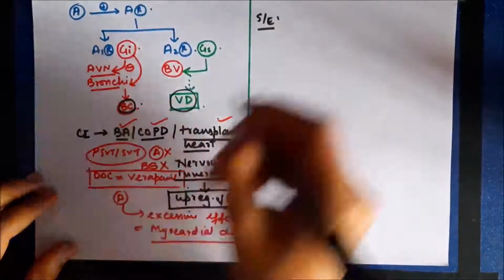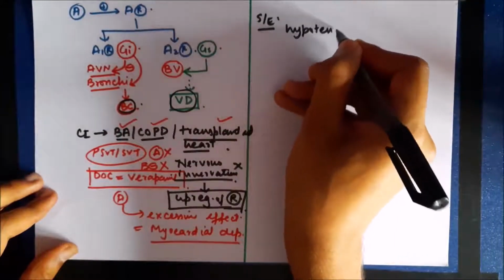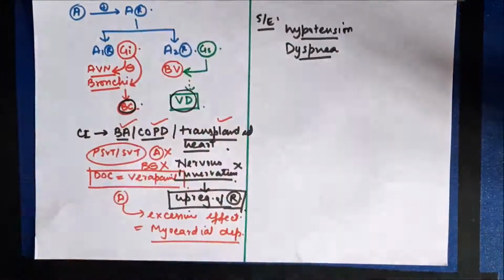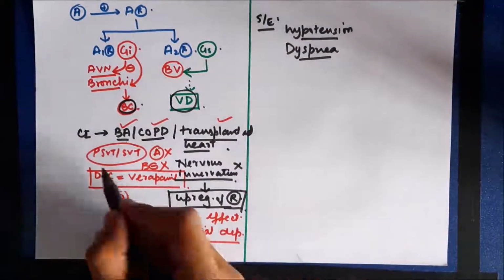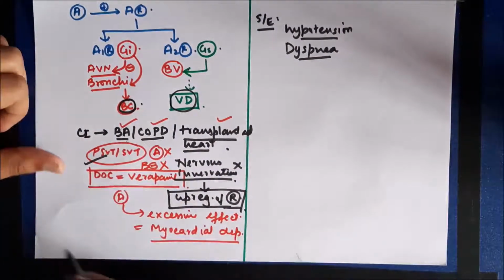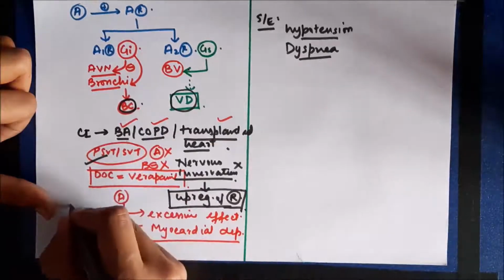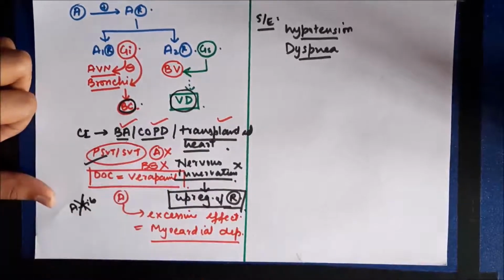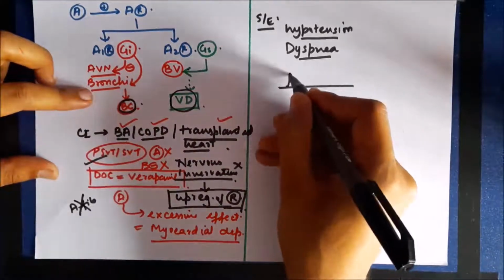Now let us discuss the side effects of adenosine. Because of vasodilation, adenosine can produce hypotension, and because of bronchoconstriction, it produces dyspnea. These are the common side effects caused by adenosine. Now there is another side effect of adenosine. Adenosine can never be used in atrial fibrillation or flutter. In fact, it can itself cause atrial fibrillation and flutter.